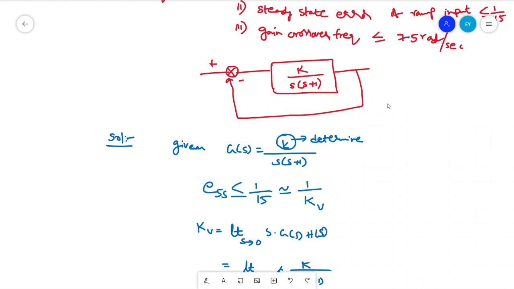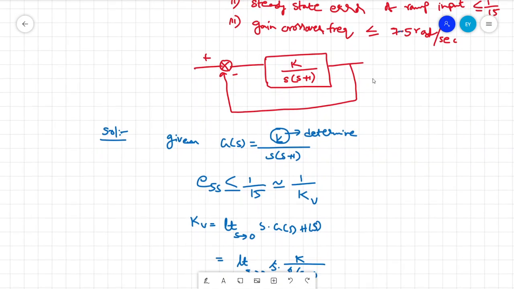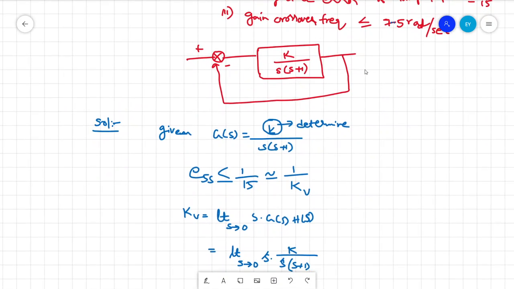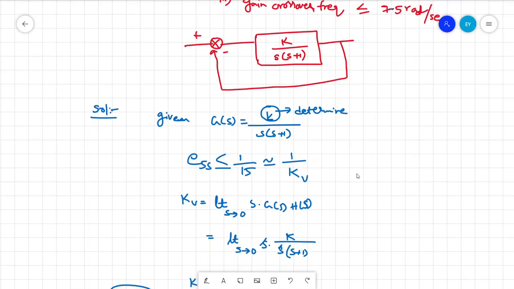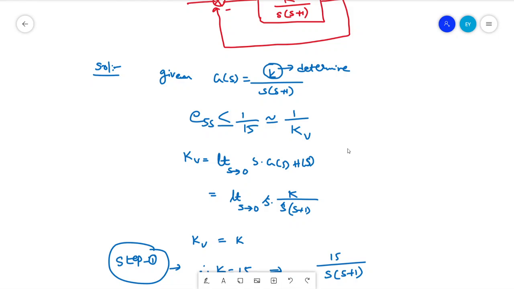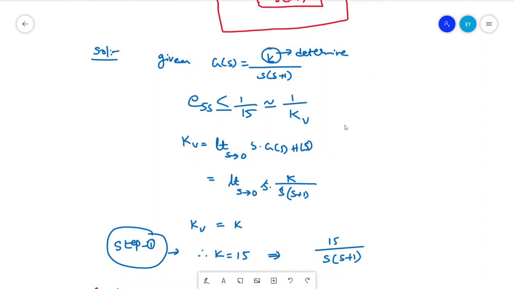One more point to remember: if they give an unknown k value, they will definitely give a steady state error, and from the steady state error we find the unknown k. Otherwise they directly give the open loop transfer function and this step can be skipped. Once you compute k using the steady state error,